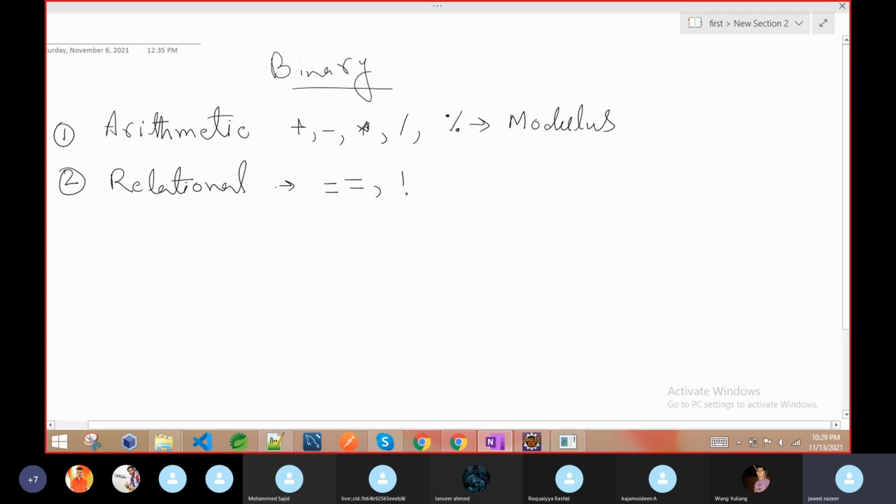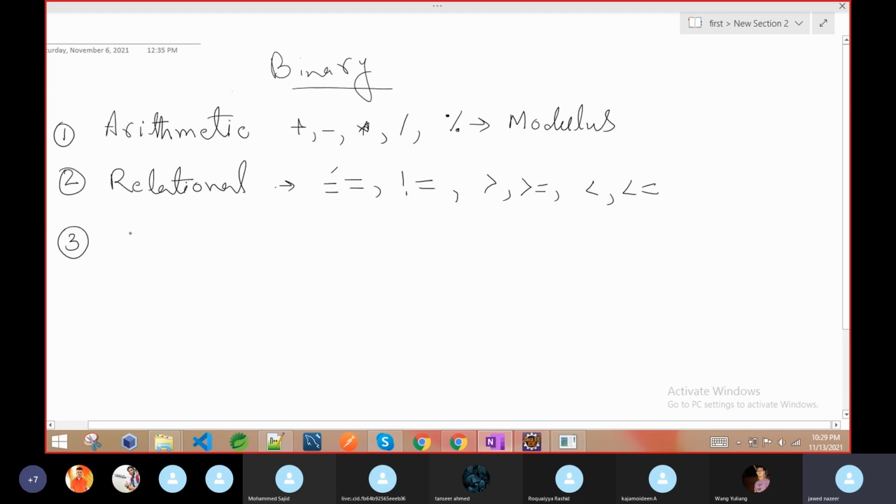We have another operator, not equal to. This is also a binary operator. It will check not equal. If left and right are not equal, then it will return true, just the reverse, the opposite of that one. So this is relational. Then we have greater than sign like math, greater than or equal to, less than, and less than or equal to. Any other operator? I don't think so.